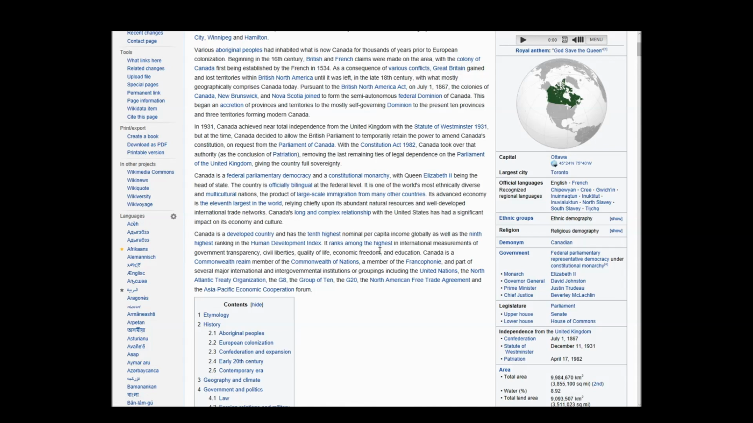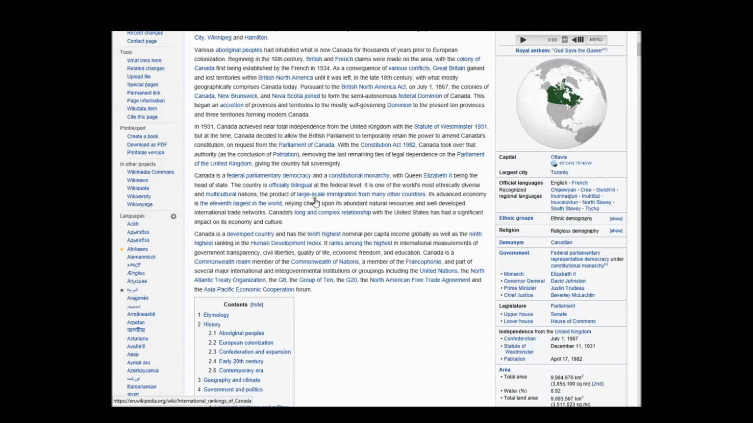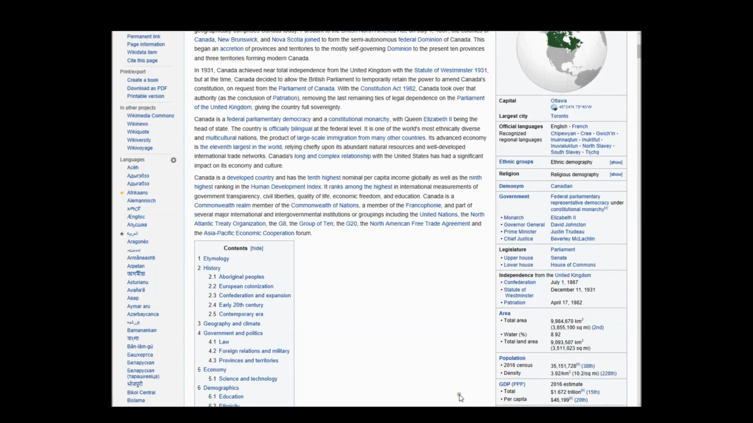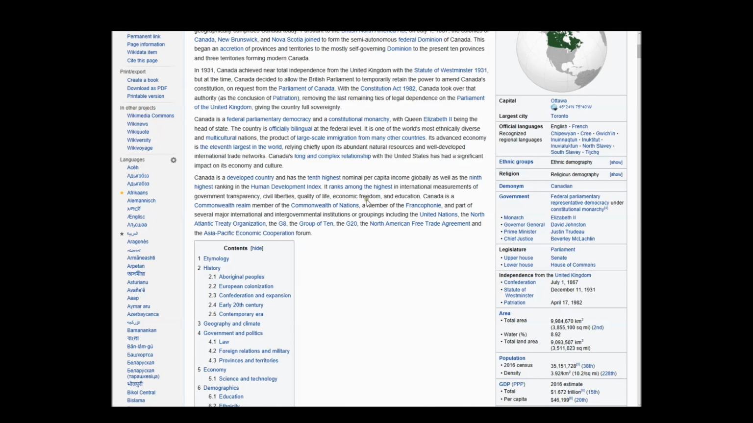So let's carry on. We have the product of large-scale immigration. So let's just say we are ethnically diverse. I think I said ethically, but it's ethnically. Sorry, ethnically diverse. Ethnically diverse. Wikipedia. And what else can we find? Relying on natural resources. Great. We are a developed country. That's kind of nice to know. Developed country. Wikipedia. What else do we find?